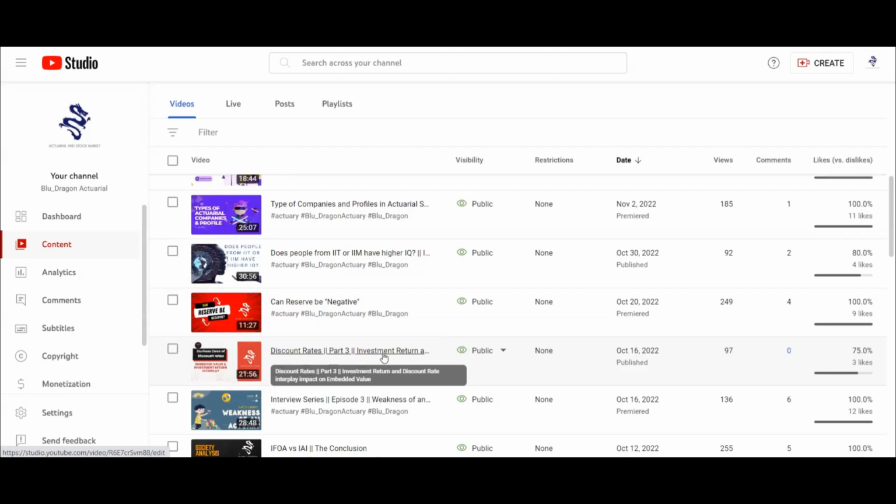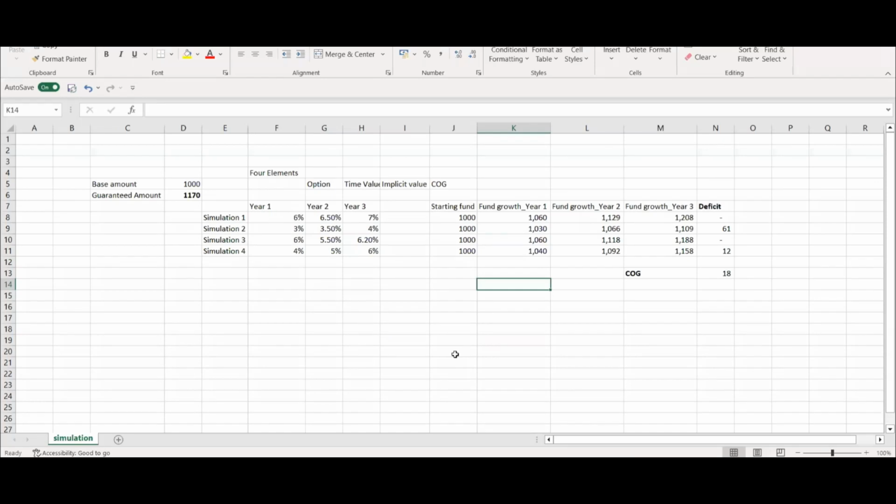I hope you have understood the concept and how time value of option guarantees and cost of guarantee are linked, and what is the mathematical interpretation behind that.